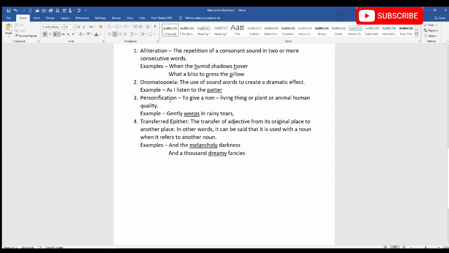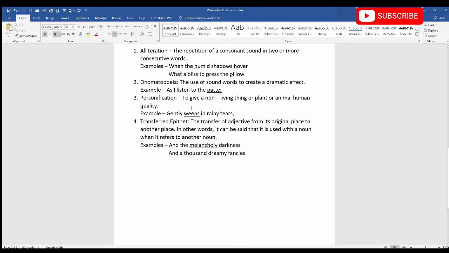Now let's move on to the next figure of speech. It's personification. What is this figure of speech? To give a non-living thing or plant or animal a human quality, that is, a quality of beings other than human beings.